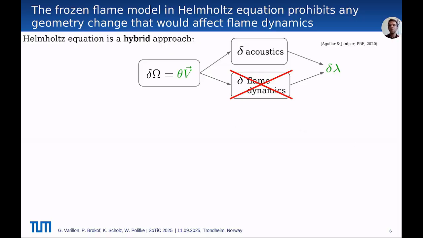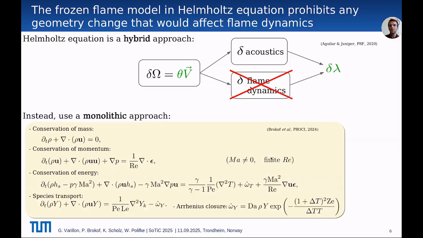This means that the shape modifications will not be reflected in the shape sensitivity, only the modification on the acoustic field. In that sense, the resulting shape derivative is incomplete. And this is a major showstopper for shape optimization based on the Helmholtz equation, because it cannot be used to optimize the shape of injectors, for example. In practice, it is limited to optimizing the shape of the plenum, so far upstream from the flame.